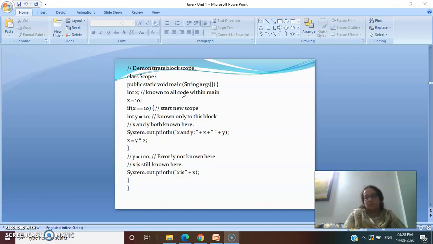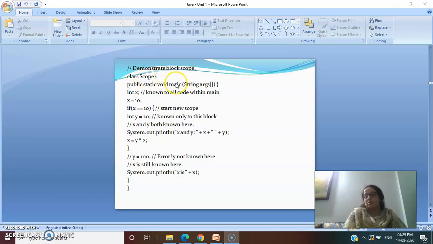Java compiler will compile your program, and Java interpreter will run your program. So what does the Java interpreter want? The Java interpreter does not want main to create any objects before the program is run. Therefore, we use the keyword static over here.